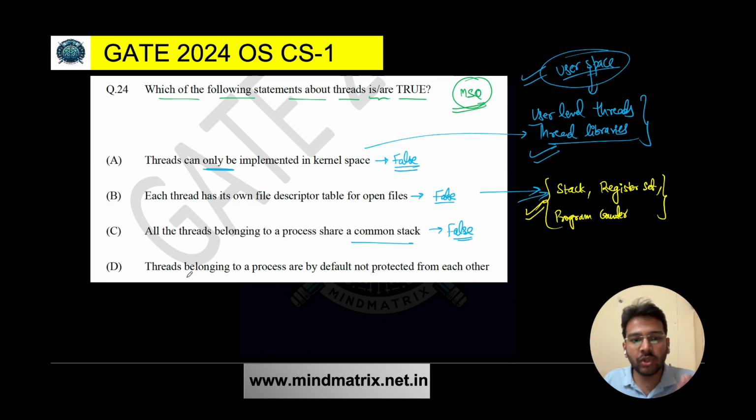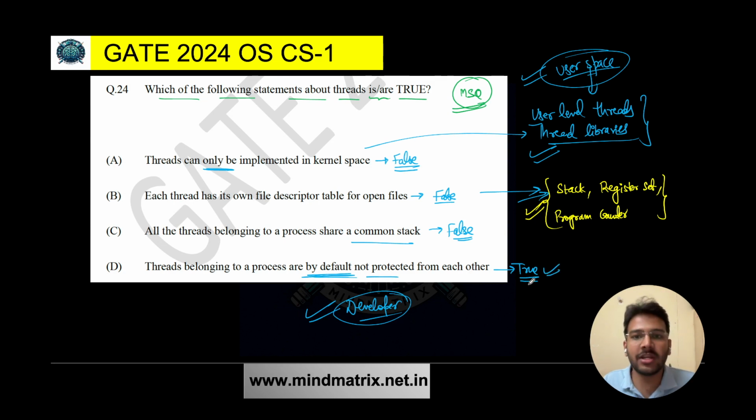What about option D? Threads belonging to a process are by default not protected from each other. This statement is true. Whenever you implement threads, by default protection is not there, because threads of a single process have to share data between them, that means to each other. So that is why by default protection is not there. But if you really want to implement protection, then the developer has to do that. The developer can write the code for protection as well, and then the threads can be protected from each other, but by default it is not there.